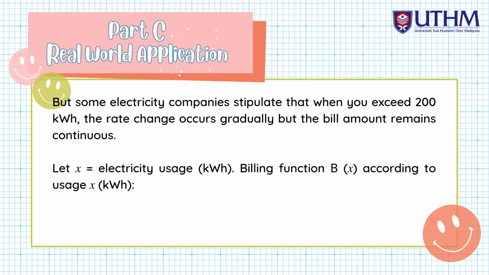But some electricity companies stipulate that when you exceed 200 kilowatt, the rate change occurs gradually, but the bill amount remains continuous. Let x equal electricity usage in kilowatt. Billing function B(x) according to usage x kilowatt.